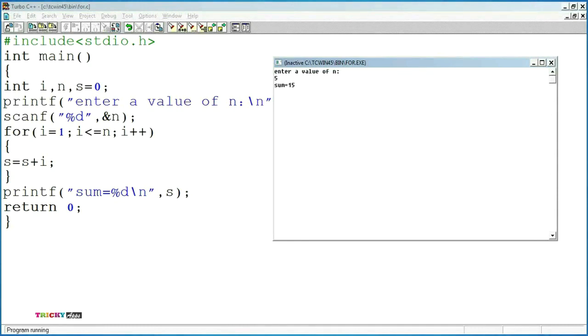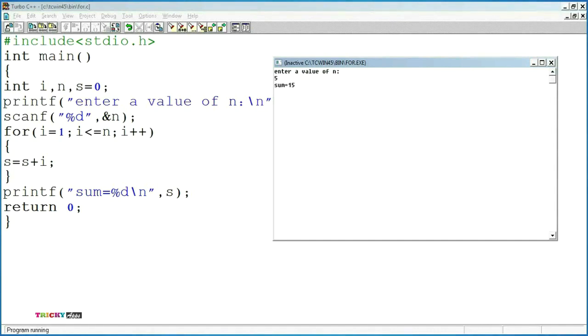4 less than or equal to 5. The condition is true. The control will move to the loop body. So we get sum as 10. At this point, now I value equal to 5. 5 less than or equal to 5. Condition is true. So the control will move to the loop body.